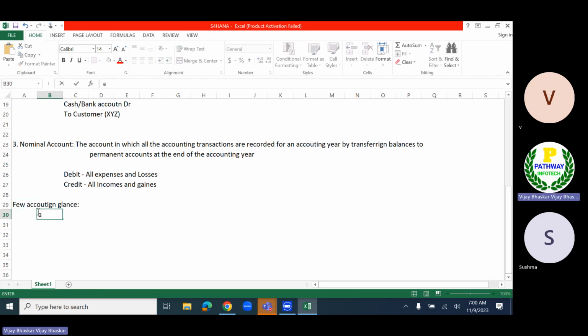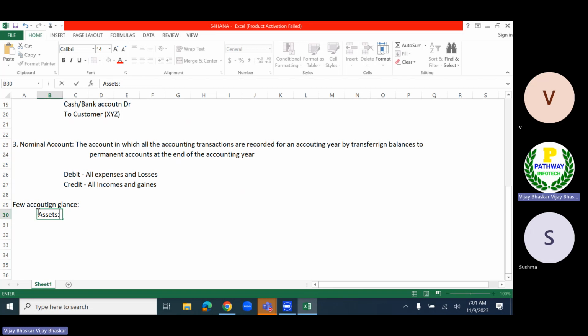Let's assume assets. In simple terminology, assets are whatever the organization is having, or even if it is related to a person. Let's assume he is having a computer and also a mobile. He is having a car, a house, some bank balance. All these are related to the assets.